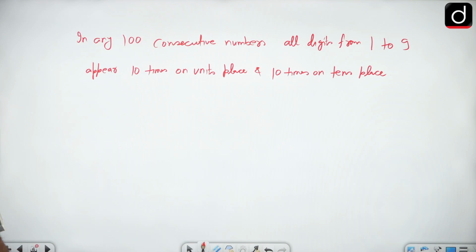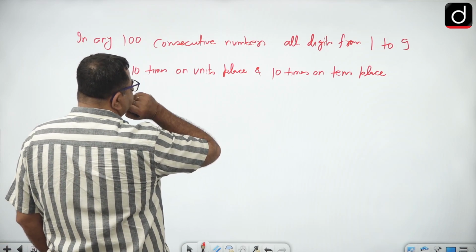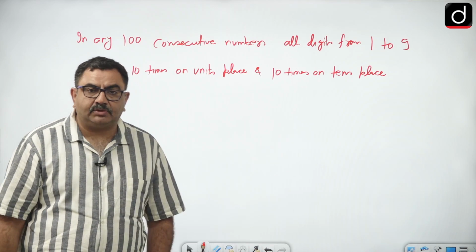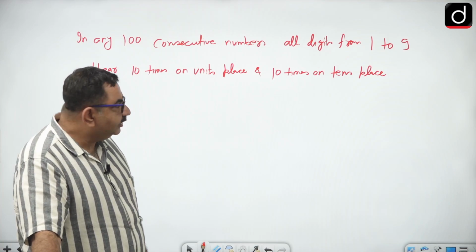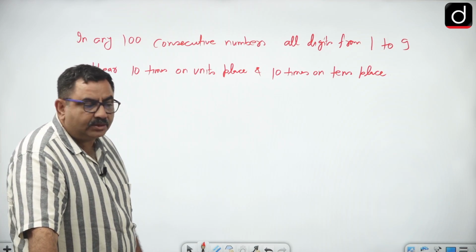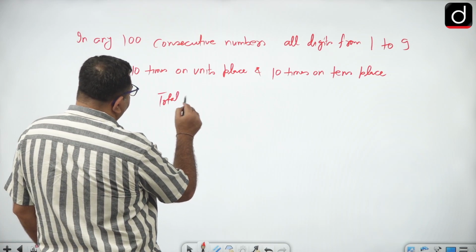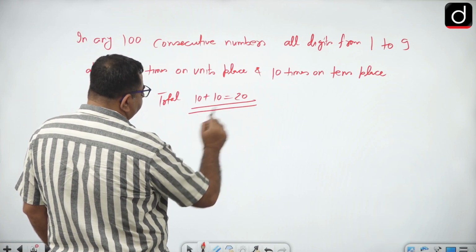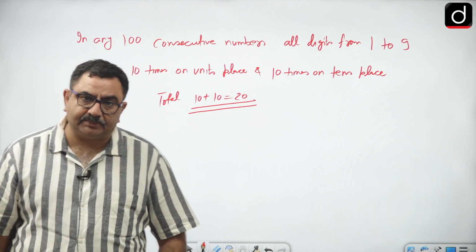So in total, 10 plus 10, that is 20 times. But this is 20 times on units and tens position only.